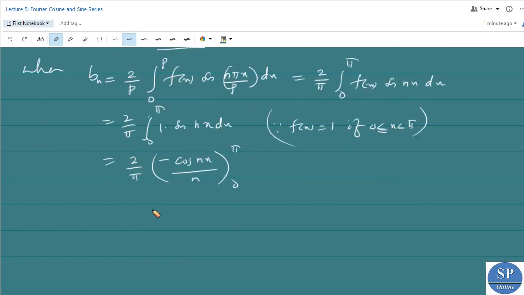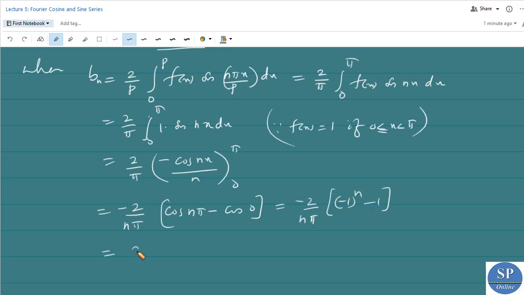Applying the limit, we can take minus 2 by n pi outside. So applying the limit, we have cos n pi minus cos 0, that is minus 2 by n pi times cos n pi minus 1. Cos n pi is minus 1 power n. So this is equal to 2 by n pi into 1 minus minus 1 to the power n.